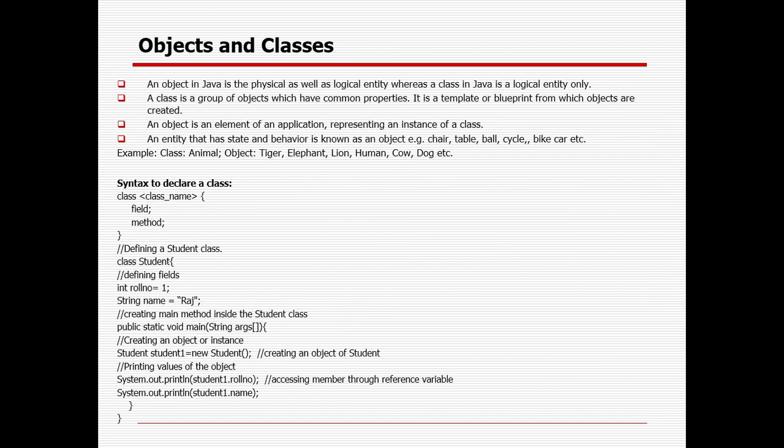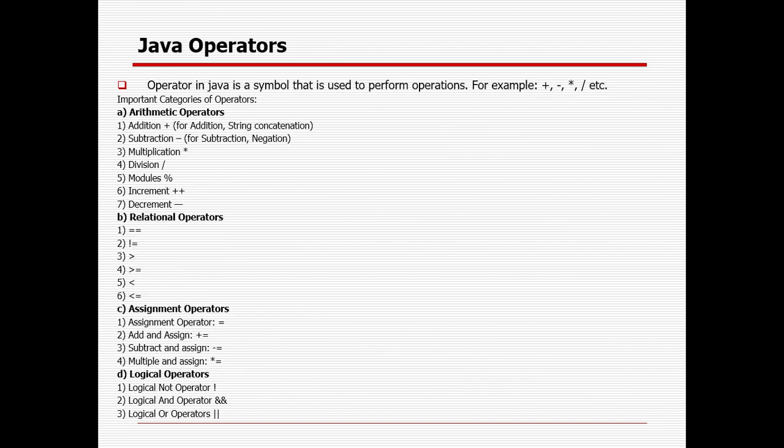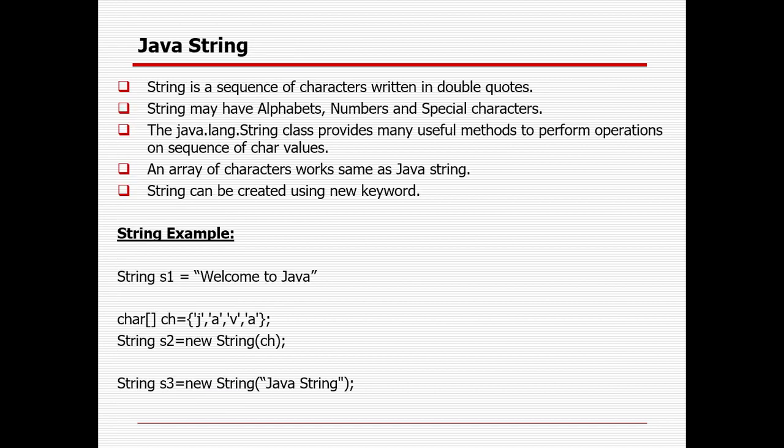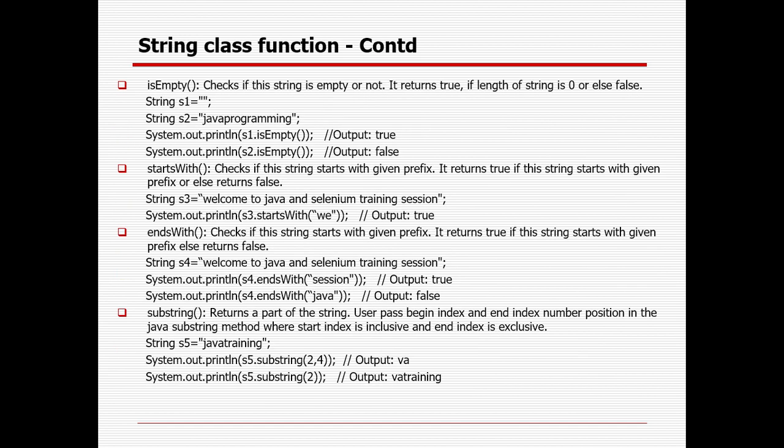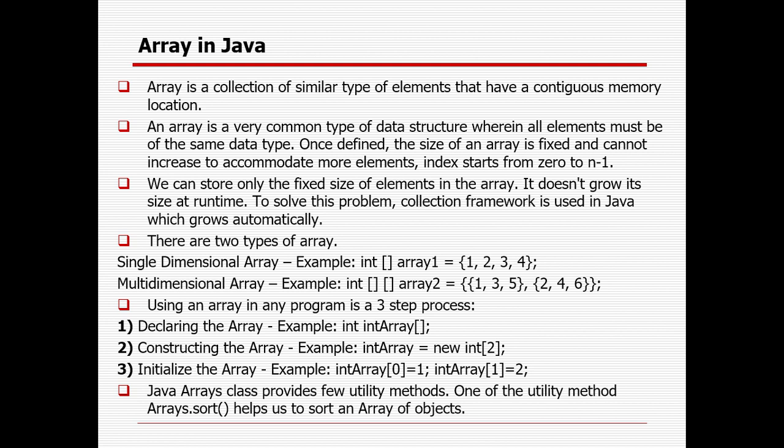So you need to define a class first, and in the classes there can be multiple variables. Sometimes you can define the value within that class itself, or as and when required you can create multiple objects and use them. Then there are different operators available called arithmetic, relational, assignment, logical. The string is a sequence of characters, right, written in double quotes only. There are 3 ways you can create a string. There are important classes and methods available in the String and Math classes, which you can use to deal with strings. There are single-line and multi-line comment methods available.